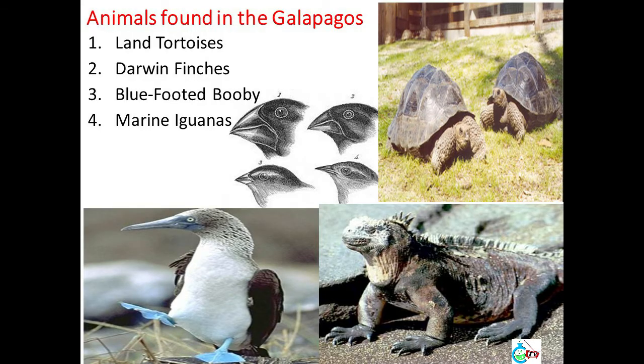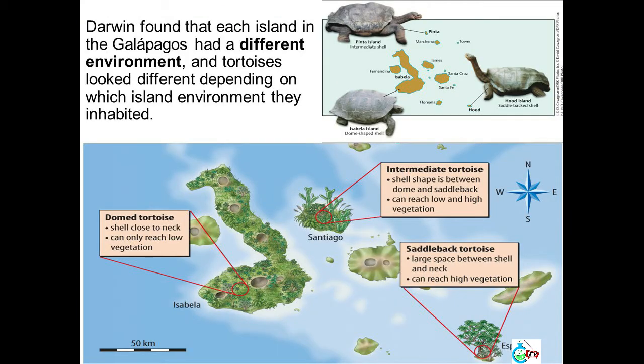Animals found in the Galapagos: land tortoises, Darwin finches, blue-footed booby, marine iguanas. Darwin found that each island in the Galapagos had a different environment, and tortoises looked different depending on which island environment they inhabited.